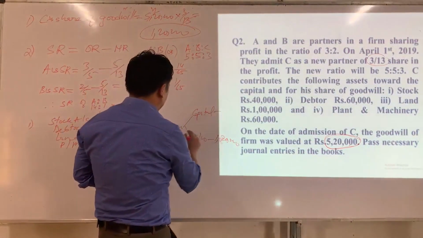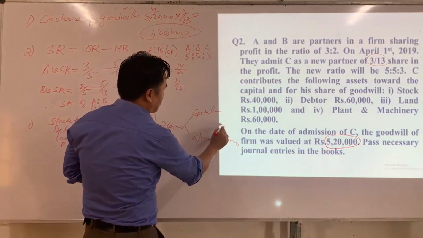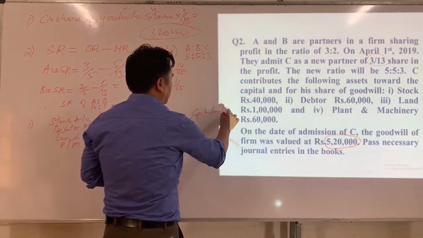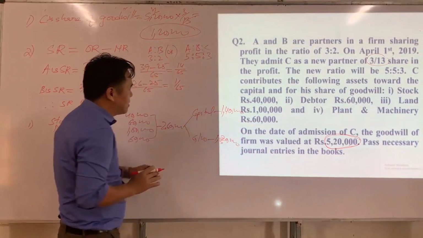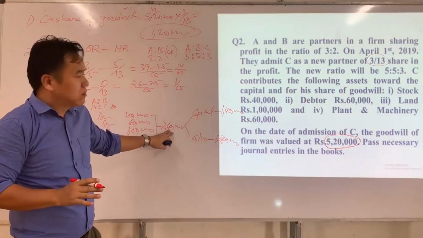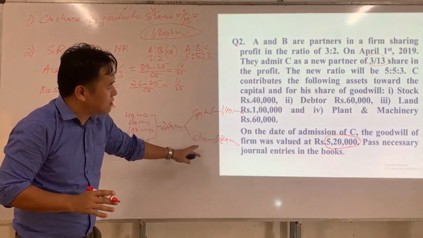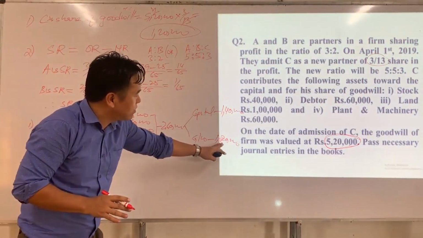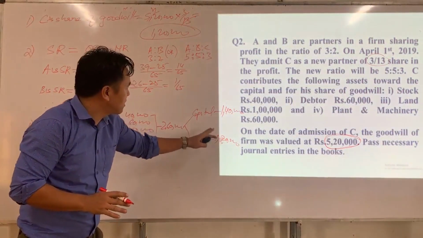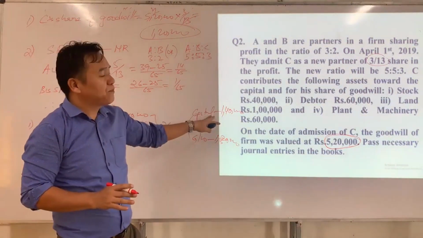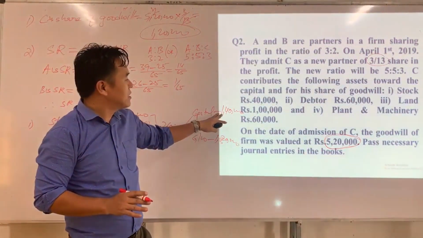So what is C's capital? 2,60,000 minus 1,20,000, how much did we get? 1 lakh. Since C has brought assets worth rupees 2,60,000 towards both capital and goodwill, and we know the value of goodwill, therefore the goodwill amount should be deducted from the total assets in order to get the new partner's capital.